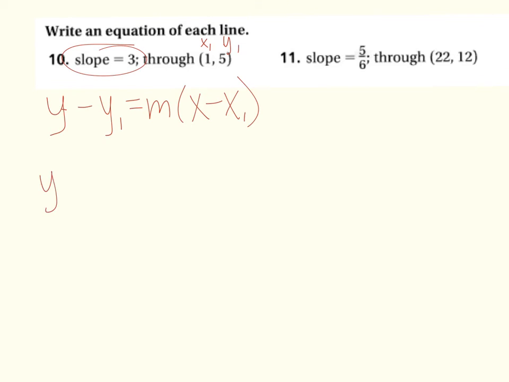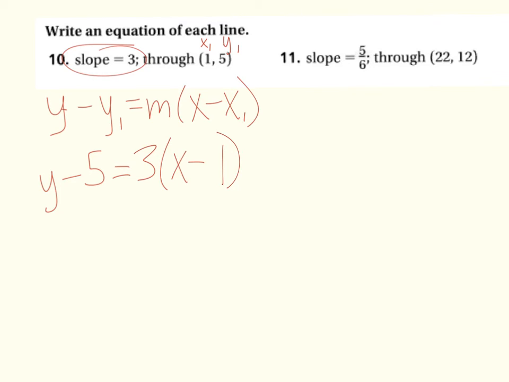So y minus y1 is 5, equals my slope, which is 3, plugging that in then, times x minus x1, and x1 is positive 1. And that's all that I have to do for this one.